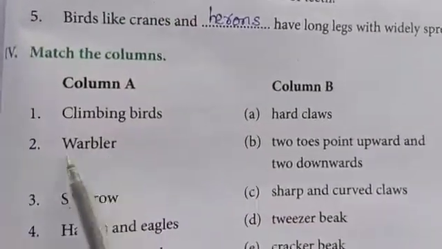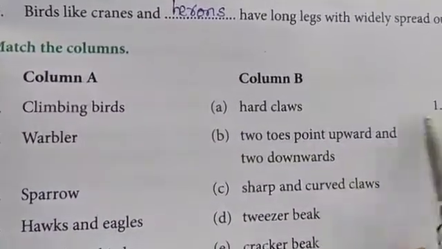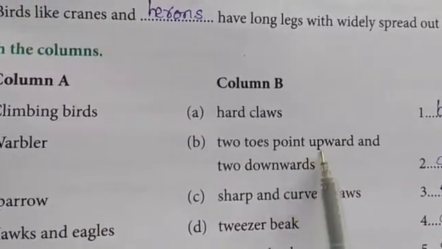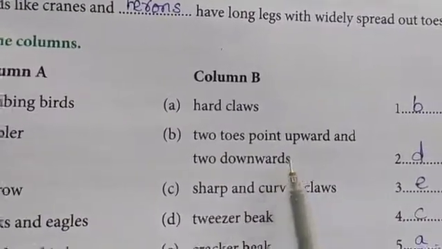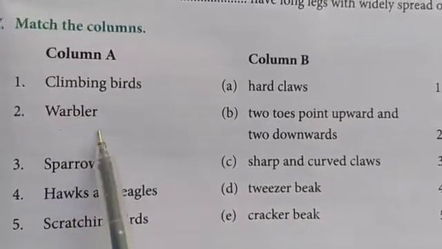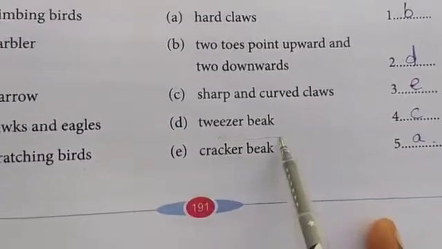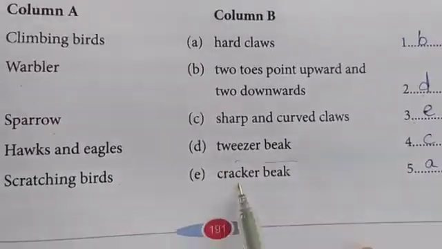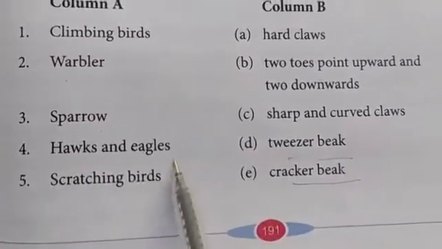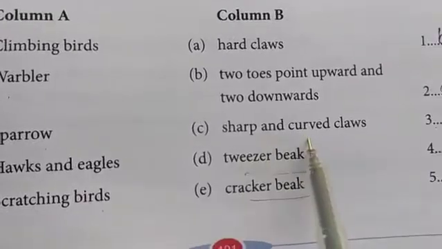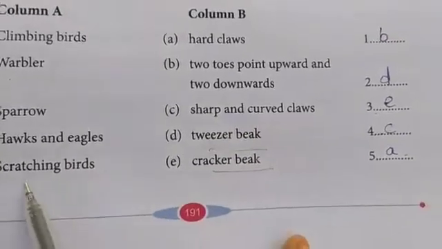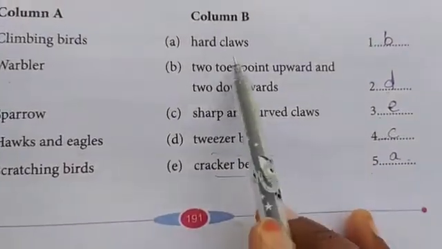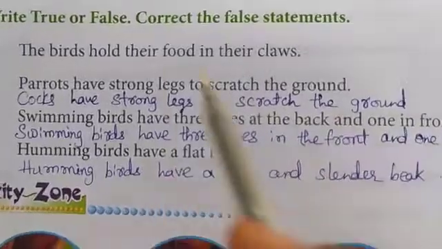Now match the following. Climbing birds, option B. 2 toes point upward and 2 downwards. Warbler, option D. Tweezer beak. Sparrow, option E. Cracker beak. Hawks and eagles, option C. Sharp and curved claws. Scratching birds, option A. Hard claws.